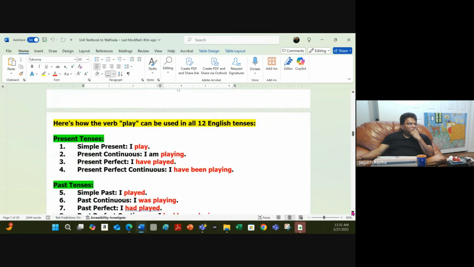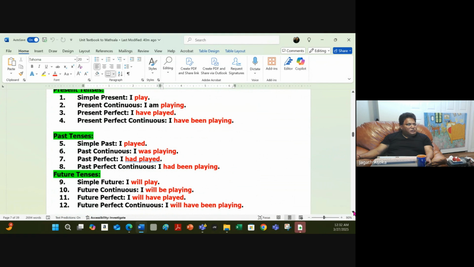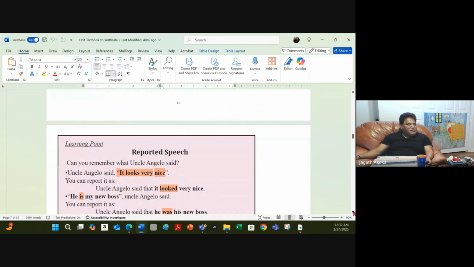Then here, we gave you an example. We used a verb play, and we showed you how this verb, you can use it in 12 different sentences. Go back and watch that. That would be a good exercise.